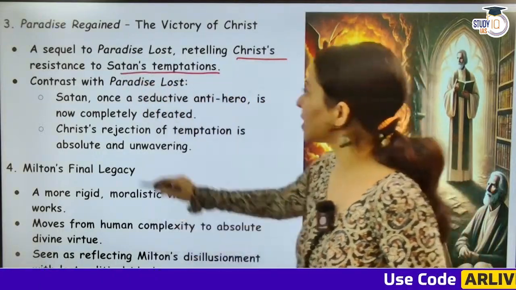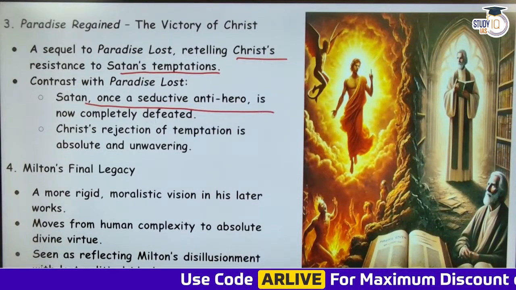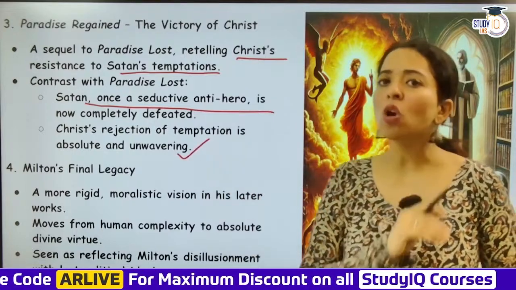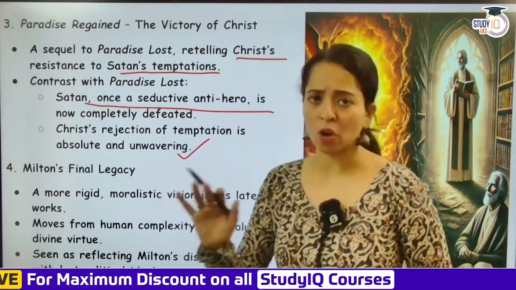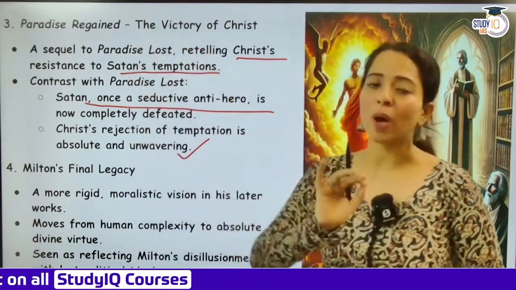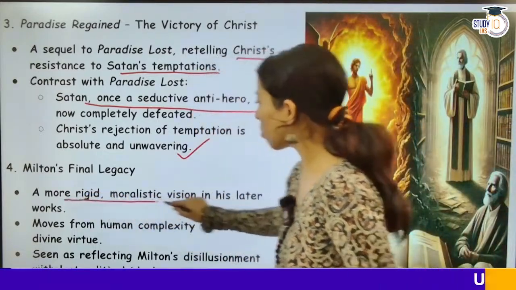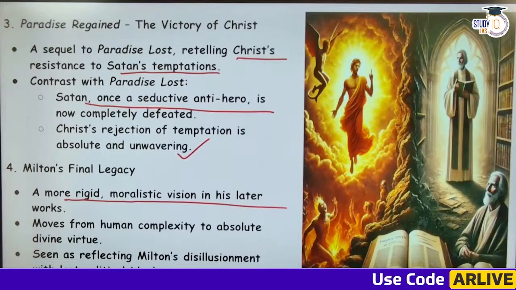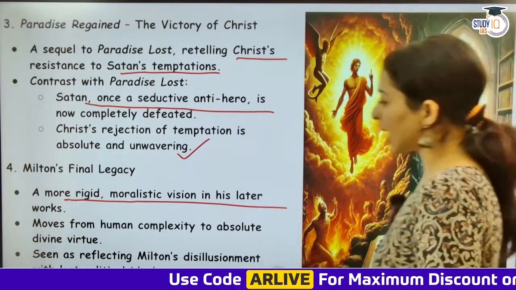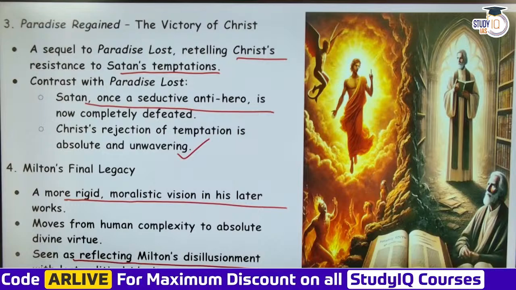Contrast with Paradise Lost: Satan, once a seductive anti-hero, is now completely defeated, and Christ's rejection of temptation is absolutely unwavering. So Christ does not give in to any temptation of Satan, and this is the reason that paradise was regained and Christ won against Satan. Milton's final legacy: a more rigid moralistic vision in his later works. He moves from human complexity to absolute divine virtue, and this is seen as reflecting Milton's disillusionment with lost political ideals.